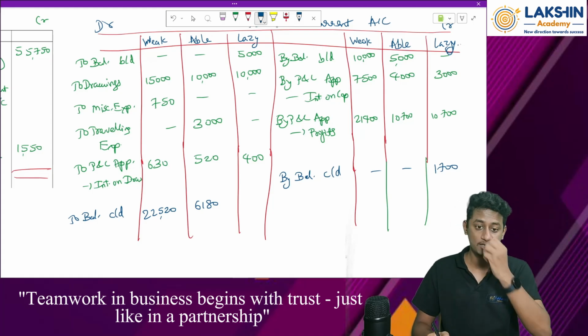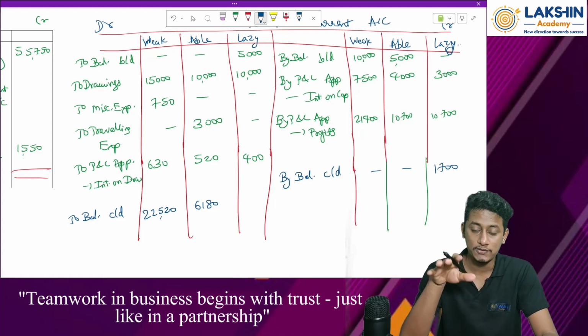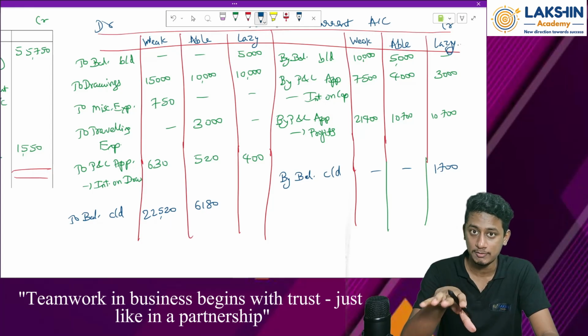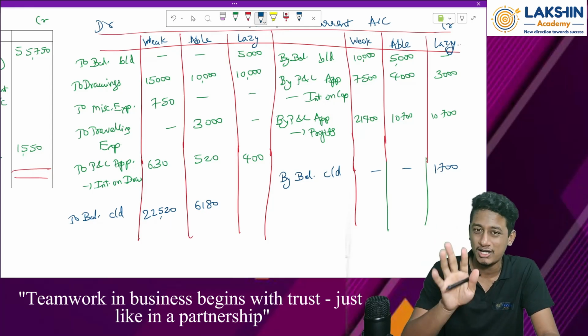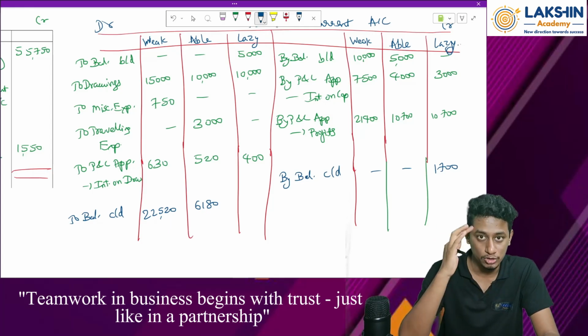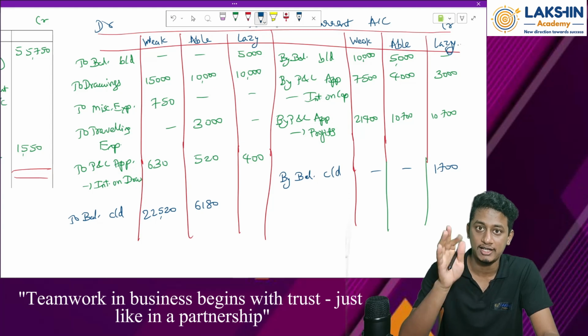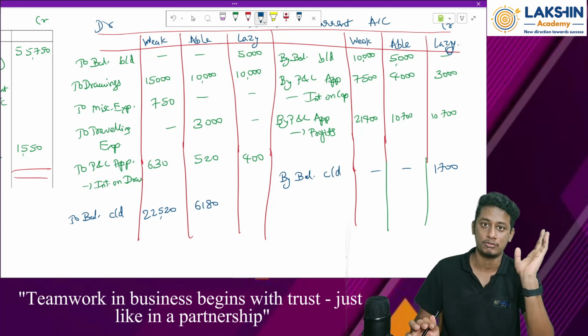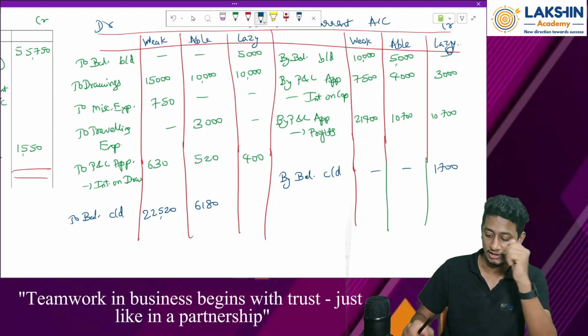This is how you prepare the current accounts. Okay. So this is the end of your unit 1. There are some other questions remaining in your textbooks which you can just try solving, because all of them are really easy ones. So don't bother too much about those questions. Go on solving them. And if you have any doubts in those questions, you know what to do. Drop the questions in the Telegram channel. Cool. Okay. Thank you.